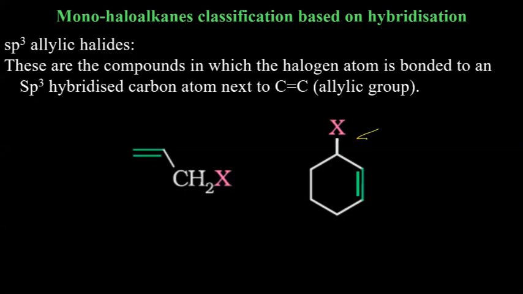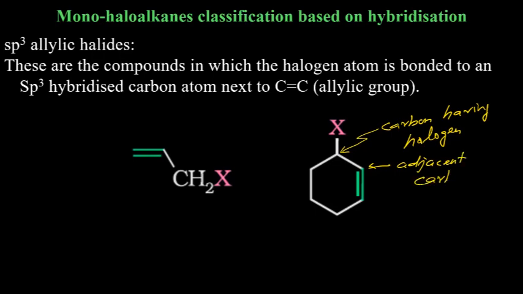The definition is, this is the carbon having halogen. This is the adjacent carbon having a double bond. That's why this is also an allylic halide.